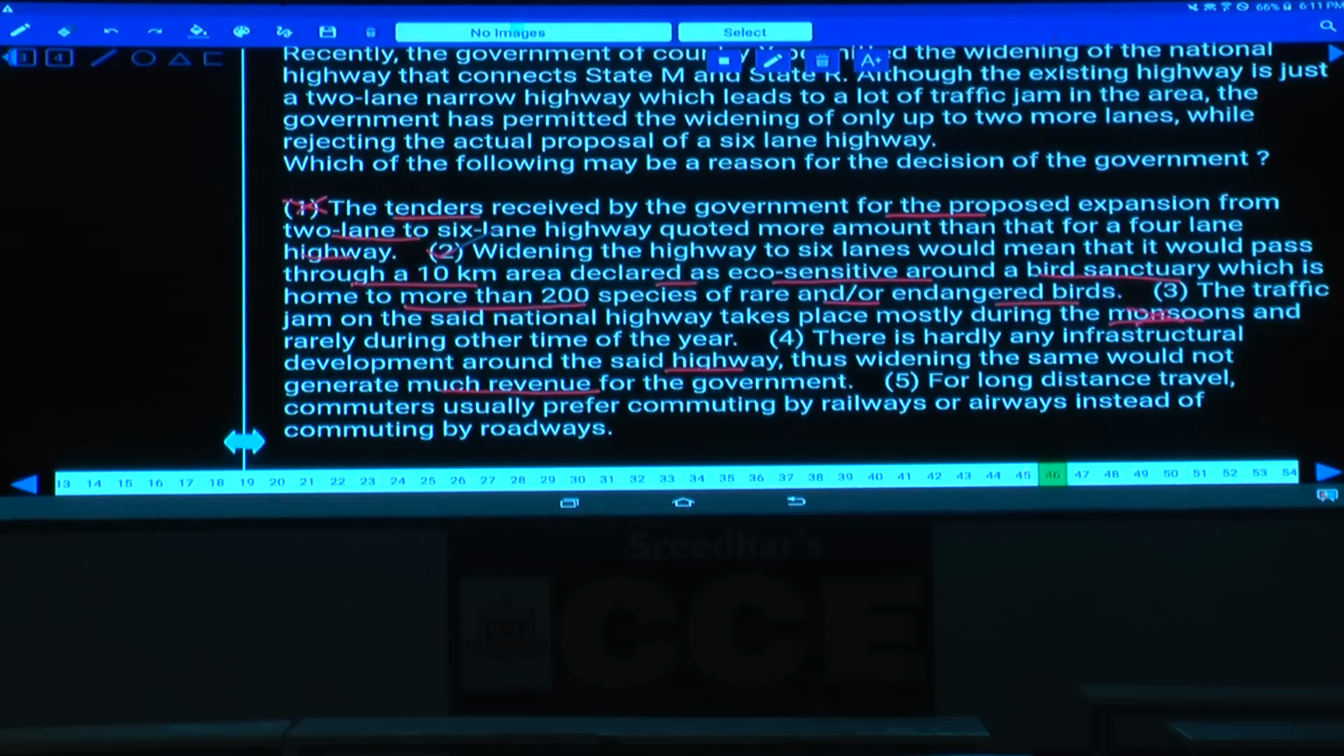And for long distance travel, commuters usually prefer commuting by railways, isn't it? The highways are not focusing on personal travel, but rather on transport. And this is also invalid. Then what is your answer here? 2 is a valid reason. Then question number 47.